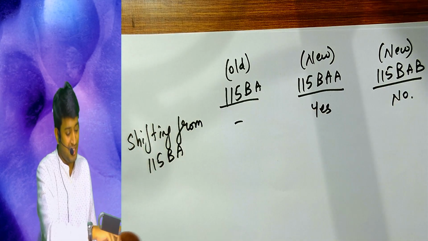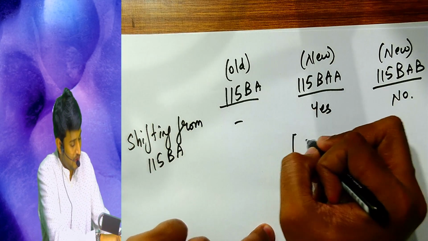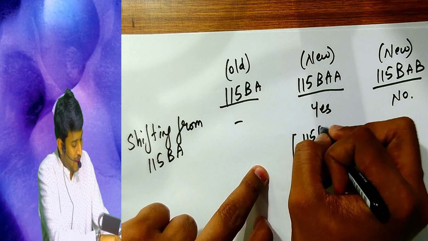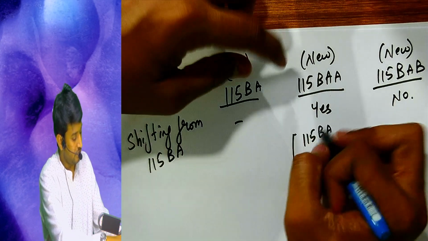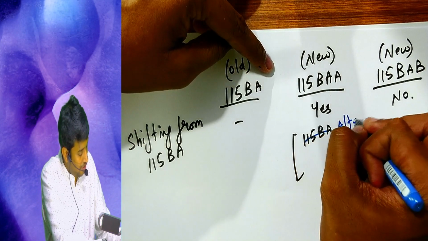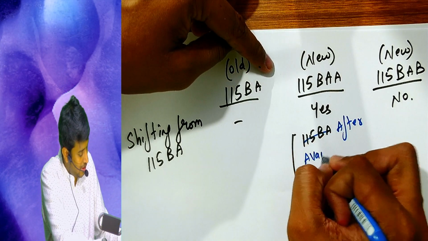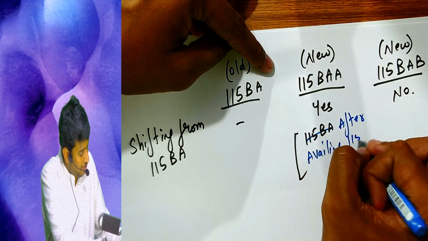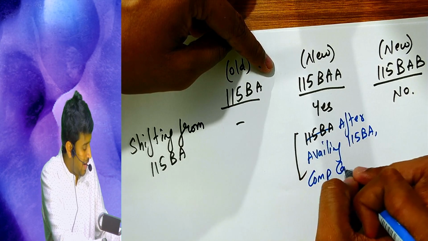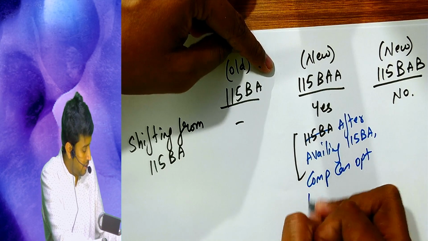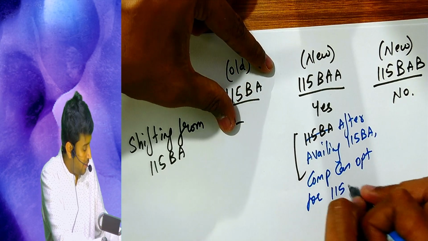What does it mean? Listen now. It means after availing 115BA, the company can opt for 115BAA.